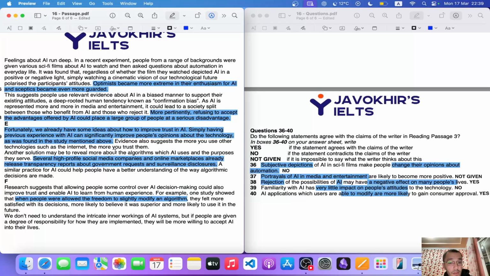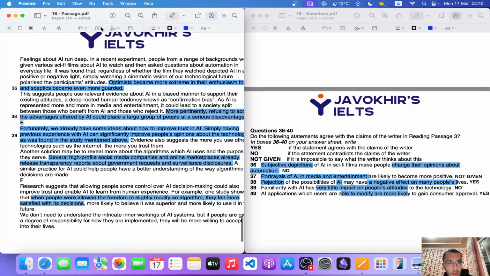They felt more satisfied with its decisions, more likely to believe it was superior and more likely to use it in the future. So yeah, that's question number 40. There you go. So give that a 40.